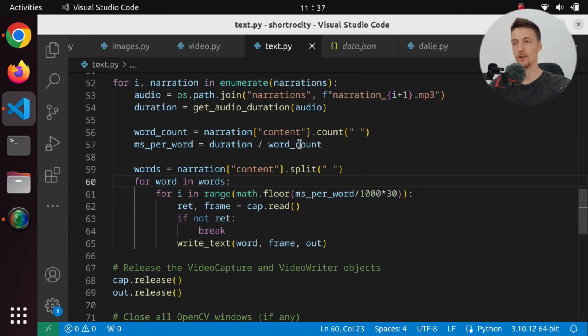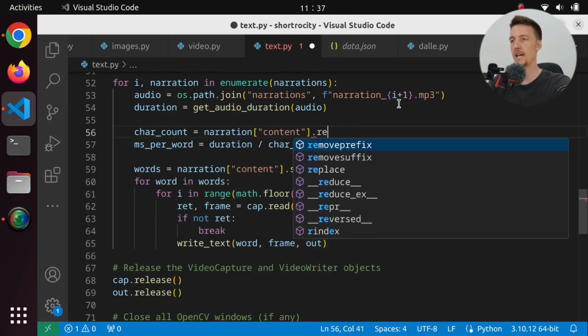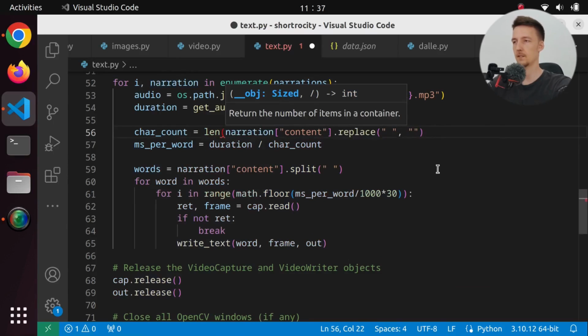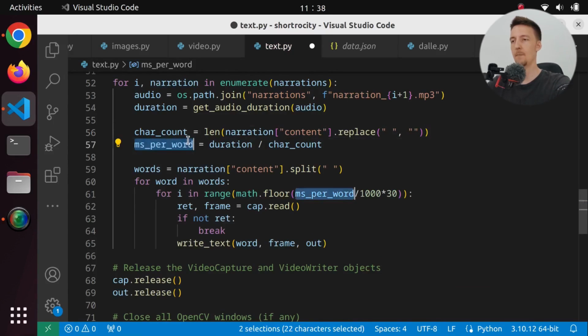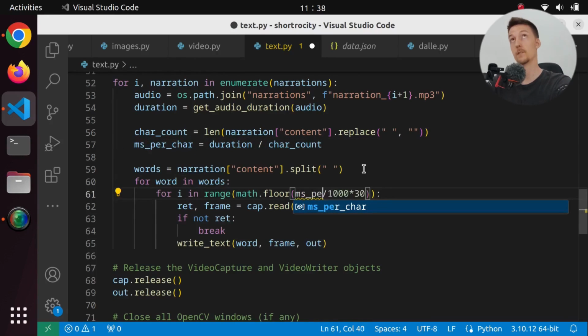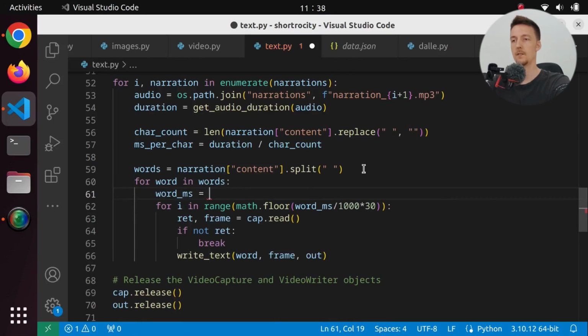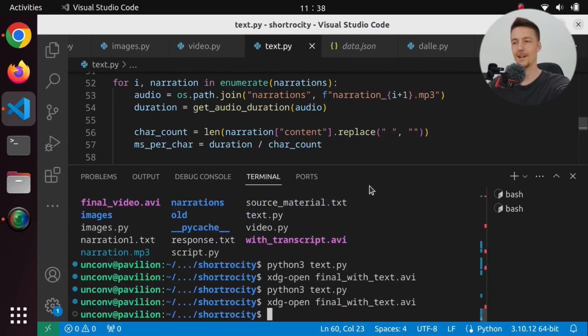But what if I actually don't use the word count? What if I use character count? And I'm going to say that we will replace spaces with nothing, and we are going to take the length of that. So all the characters. So this is ms per character. And in fact, this is still ms per, let's call it word ms. And word ms is going to be the length of the word times ms per character. So now shorter words will go quicker than longer words. So let's see how this works.